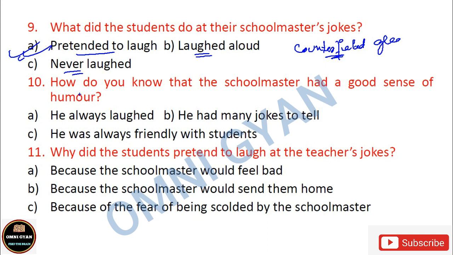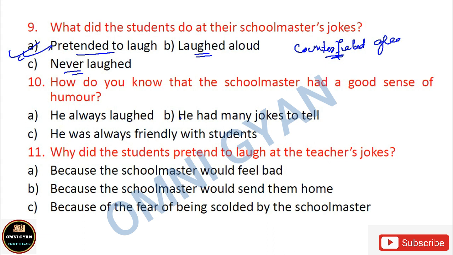Number 10. How do you know that the schoolmaster had a good sense of humor? तो आपको कैसे guess करेंगे? How would you guess by reading the poem that the schoolmaster had a very good sense of humor? उस schoolmaster के पास एक बहुत अच्छा sense of humor था, because he always laughed. अब हंसने वाला लोग ह्यूमरस हो सकता है. He had many jokes to tell. वो उनके पास बहुत सारे जोक्स होते थे बोलने के लिए. He was always friendly with students. हंसमुख थे हमेशा, स्टूडेंट्स के साथ बहुत फ्रेंडली हुआ करते थे. That is why he could be a humorous person.